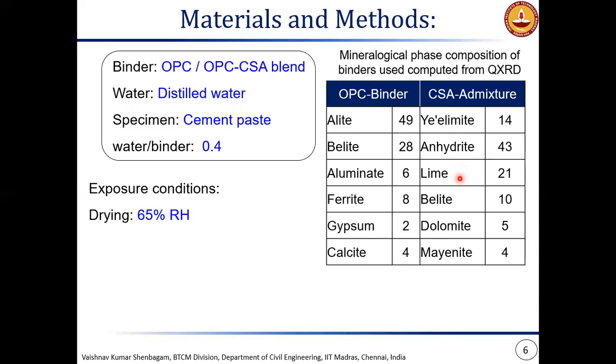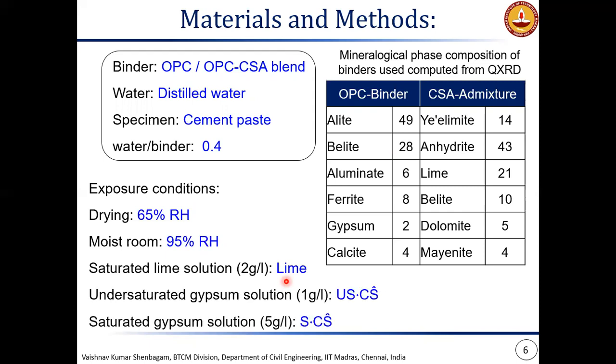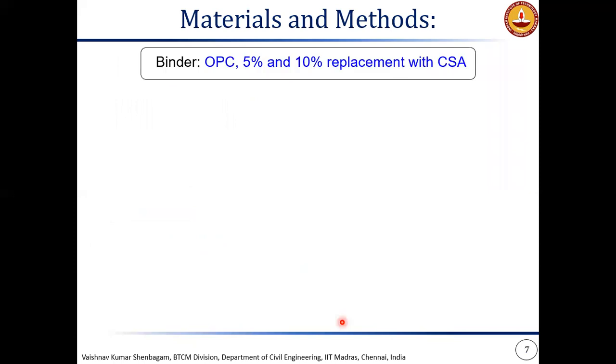And 5 different exposure conditions were used. First is the drying case, where the specimens were exposed to 65% relative humidity, and the continued curing cases, where the specimens were either exposed to 95% relative humidity or saturated lime solution, denoted as lime. In addition to that, 2 different levels of gypsum dosages are also included. First is the USCS, where the specimens were exposed to 1 gram per liter gypsum solution, or SCS, where the specimen was exposed to 5 gram per liter of gypsum solution. And 3 different binder systems are being compared here.